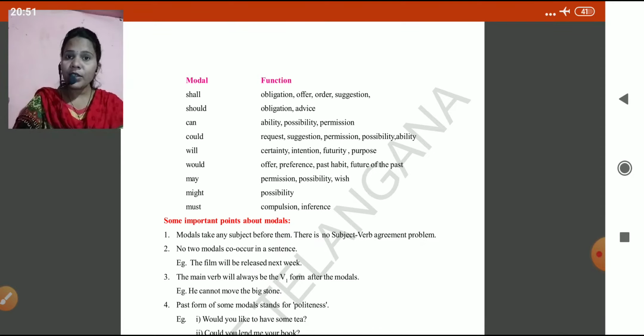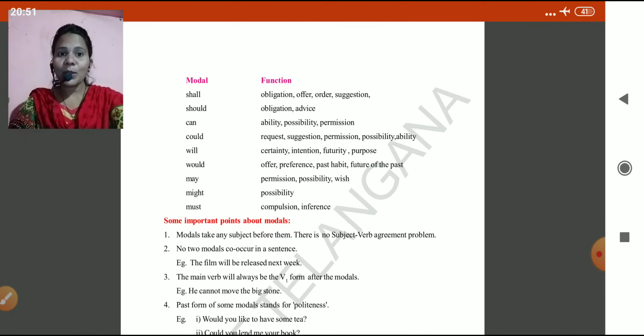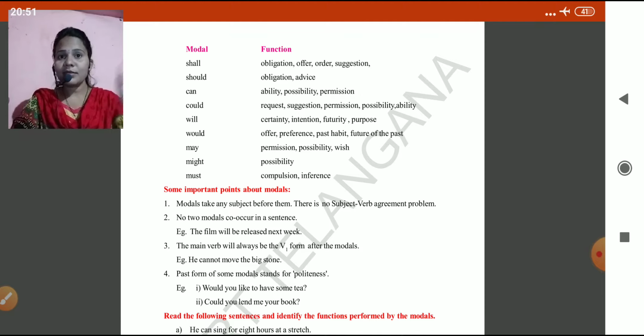So did you understand, children, by reading this? Some important points are given here. Modals take any subject before them. It means there is no subject-verb agreement. Do you know what subject-verb agreement is? See, I always goes with am. This is called subject-verb agreement.